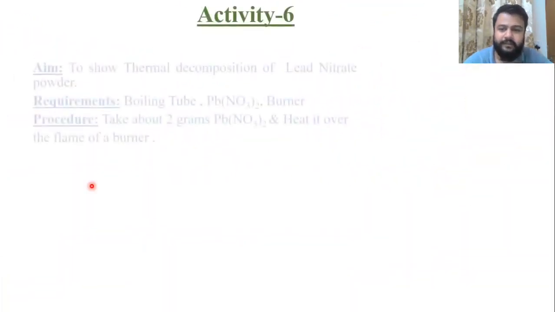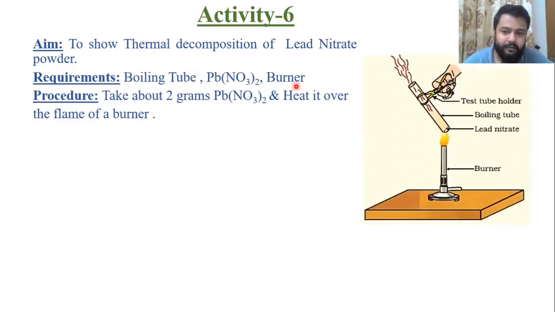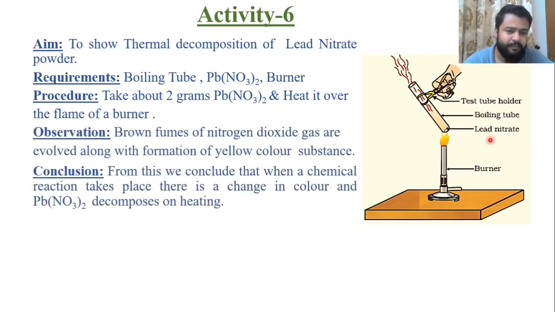Now activity 6. In this activity we are going to show the thermal decomposition of lead nitrate powder. So requirements are again boiling tube, lead nitrate and burner. So procedure is again same. We are going to take 2 gram of lead nitrate and heat it over the burning flame. So this is burner, lead nitrate, boiling tube. We are heating this lead nitrate and this lead nitrate decomposes into lead oxide and nitrogen gas.